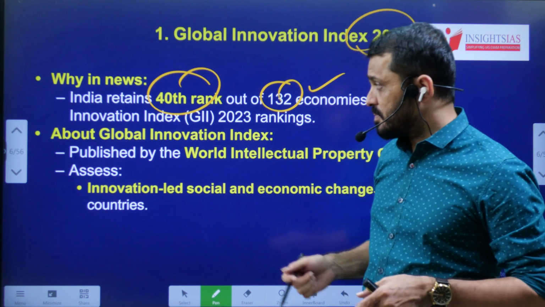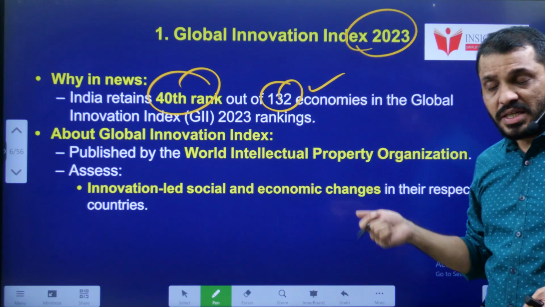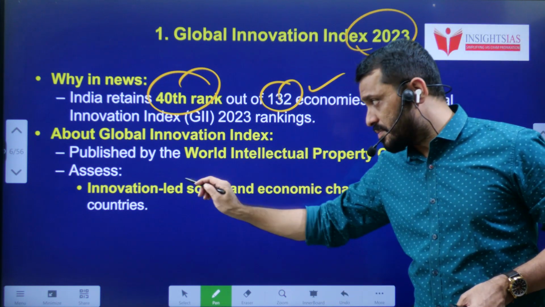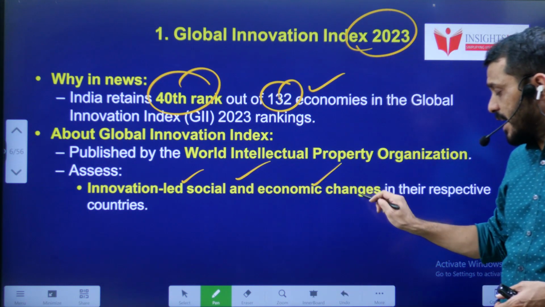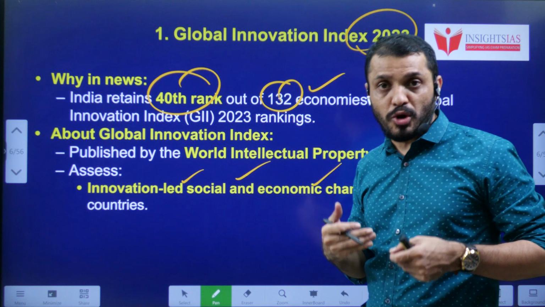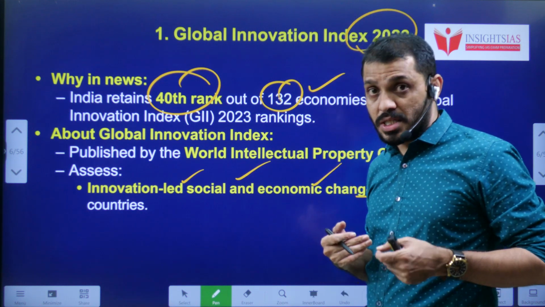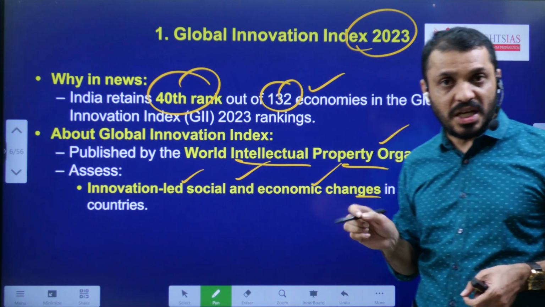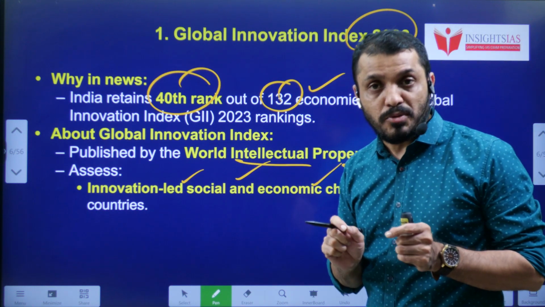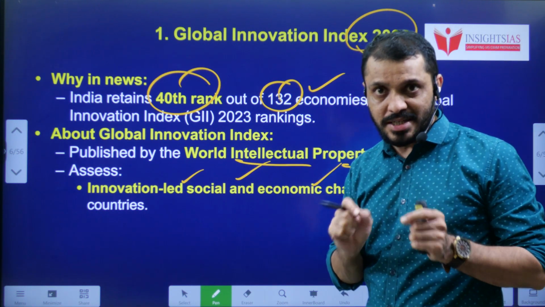This Global Innovation Index deals with innovation-led social change as well as economic change. What kind of changes are brought by innovation? And who published this index? It is published by WIPO, the World Intellectual Property Organization. This organization is responsible for the protection of intellectual property rights.